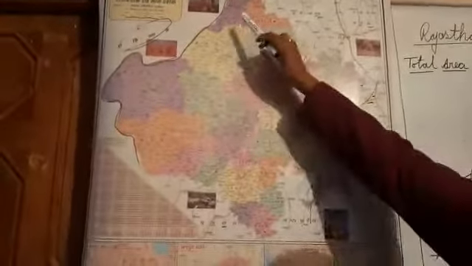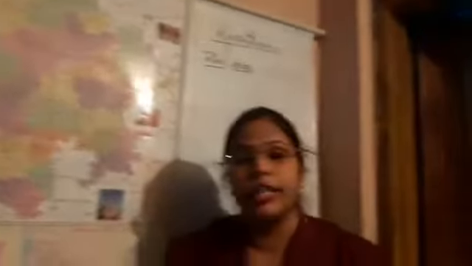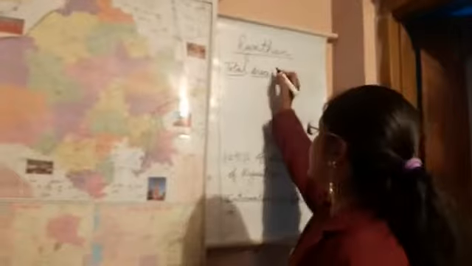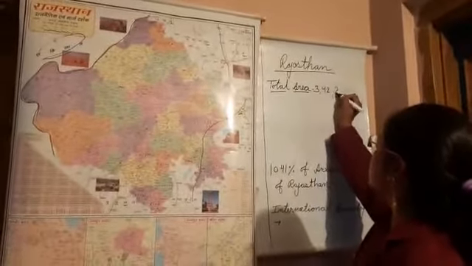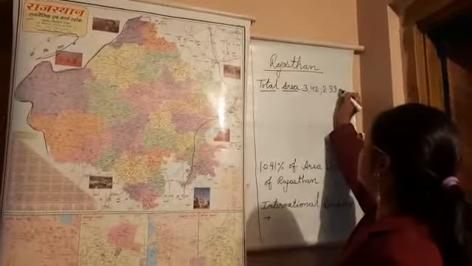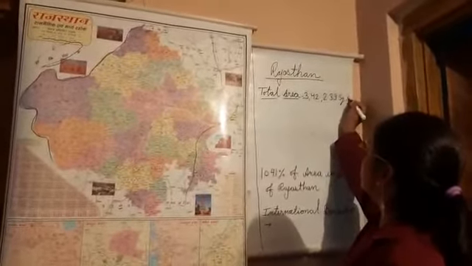Clear? Yes. Our total area of Rajasthan is 3,42,239 square kilometers. Clear? Yes.